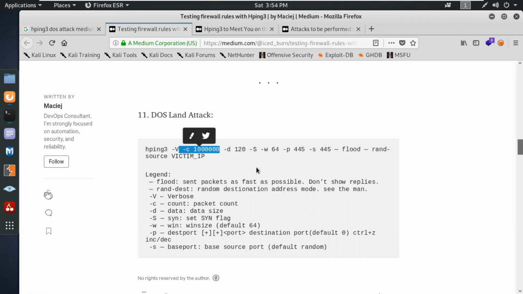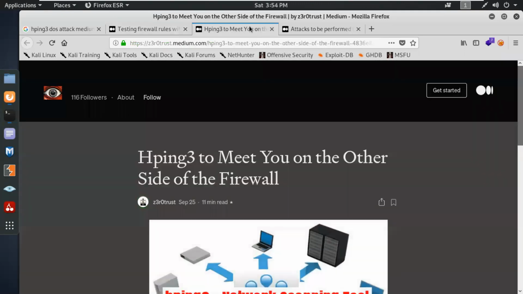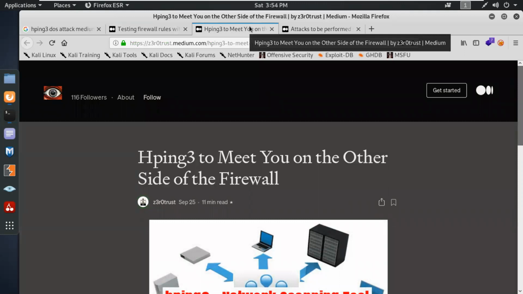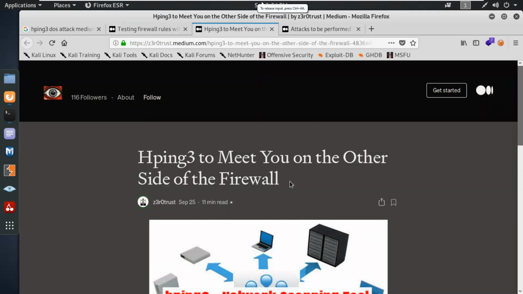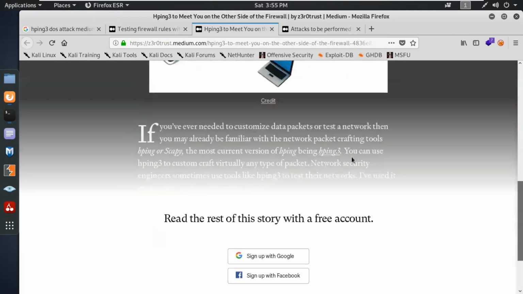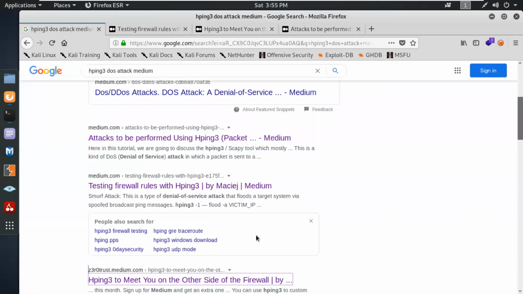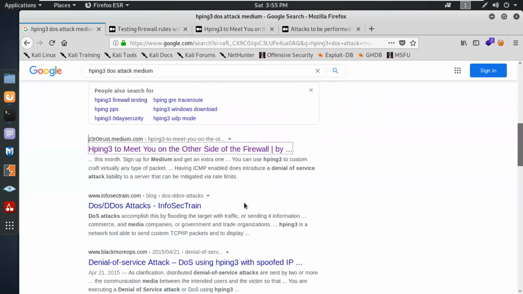So in a single go, there will be a large number of packets. So we can try to simply send multiple packets. So you can see hping3 with firewall testing is also used in various techniques. But for most of the posts on Medium you have to sign in, and Medium will help you a lot in understanding the different pen test blogs.